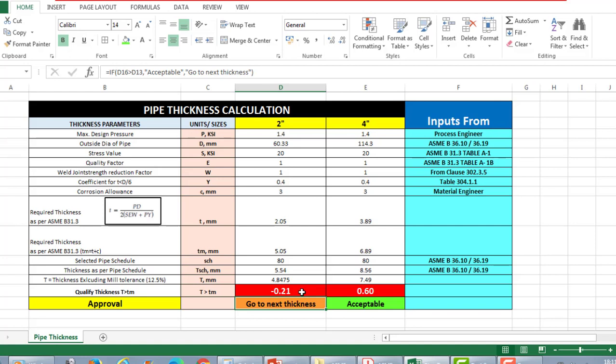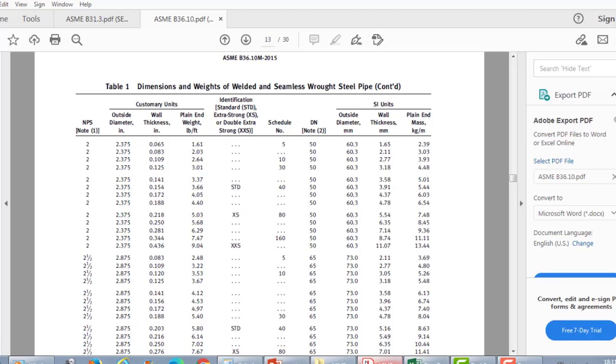Now, let me summarize one more time. We have calculated a thickness and we have chosen a schedule 80 pipe based on one step higher than the calculated thickness. But after deducting 12.5%, it is not qualifying, because this value has become lesser than the calculated thickness. But in actual, this value should be more than the calculated thickness. So ASME recommends to go for a next thickness level. So what is the next thickness level? That is what we have to see.